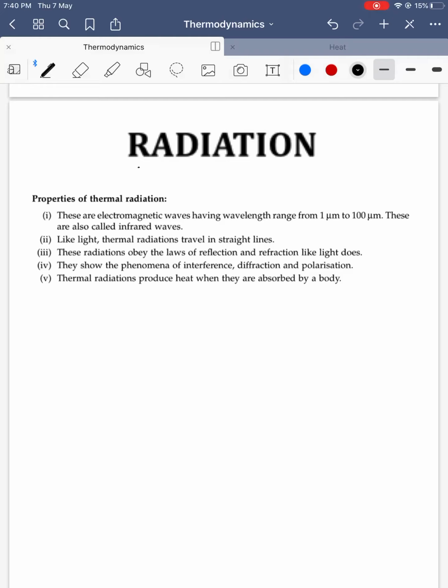So in this class we are going to discuss radiation heat energy. Radiation heat energy is emitted if a body has a temperature greater than 0 kelvins. Remember, I am saying 0 kelvins only, it emits radiation. Radiation happens through electromagnetic waves.